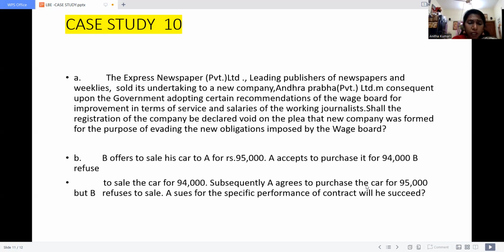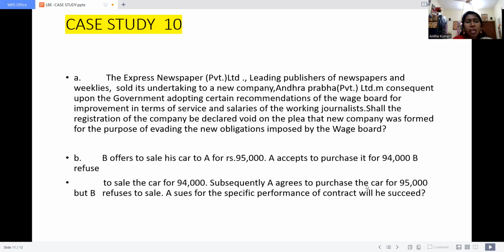Okay. The last one. B offered to sell his car to A for rupees 95,000. A accepted to purchase it for 94,000. B refused to sell the car for 94,000. Subsequently, A agrees to purchase the car for 95,000, but B refused to sell it. Can A sue for the specific performance of the contract? Will he succeed? See here, first of all, B is a seller. A is a buyer. The given contract is coming under the Sale of Goods Act, 1930. You have to write this.